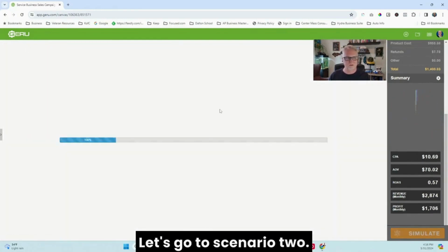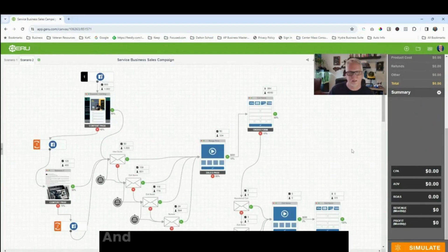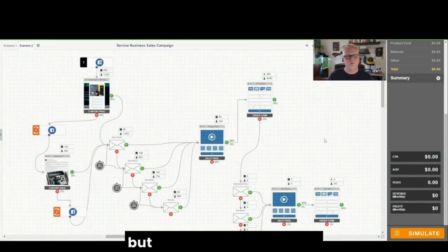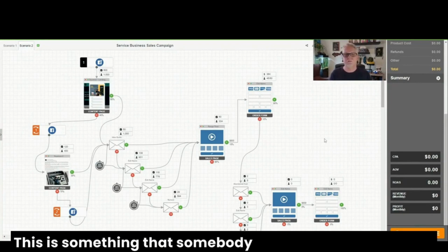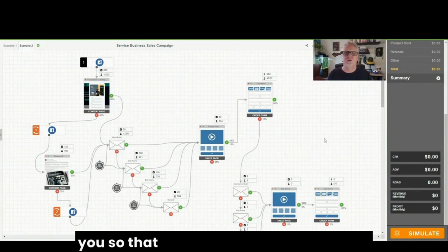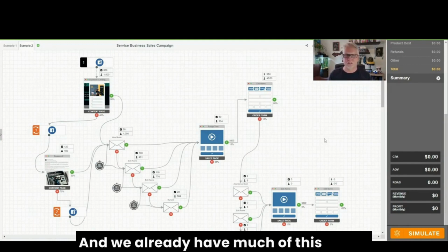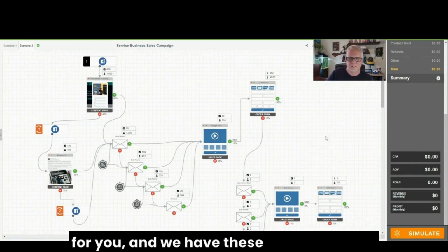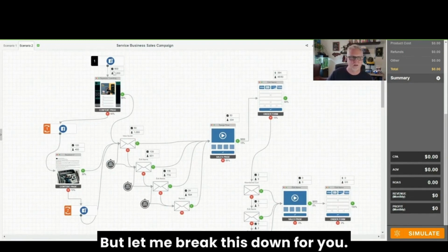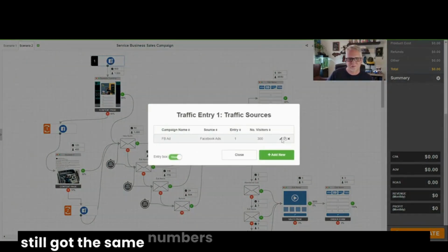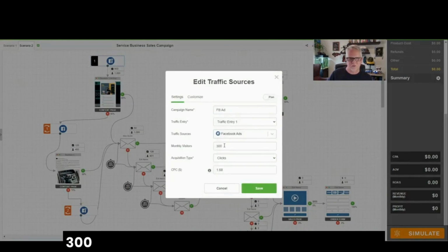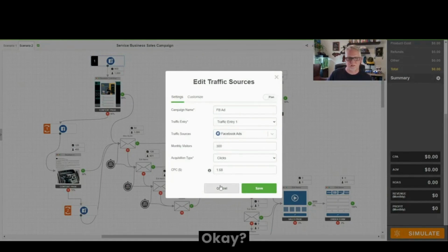Let's go to scenario 2. Now here's scenario 2. And this may look very confusing, but don't worry about that. This isn't something that you have to set up. This is something that somebody else should get set up for you so that you can do what you do best. And we already have much of this set up for you, and we have these things in place. But let me break this down for you. We still got this Facebook ad over here, and we still got the same numbers that we had before originally, 300 visitors, and still the same cost per click, okay?